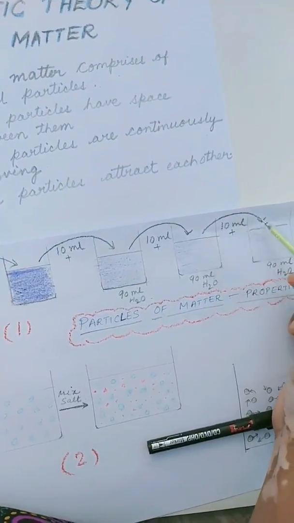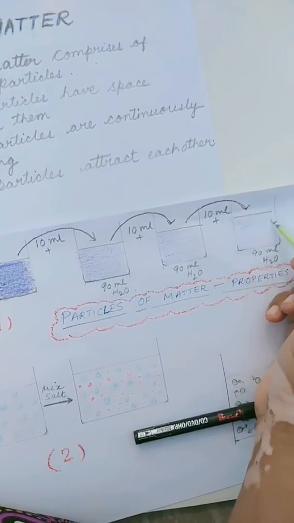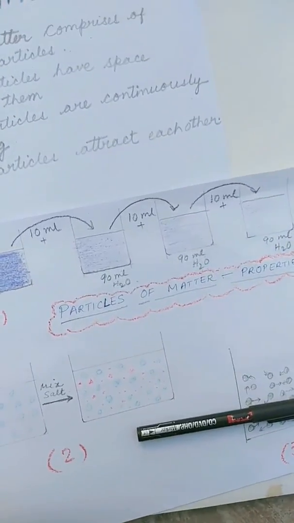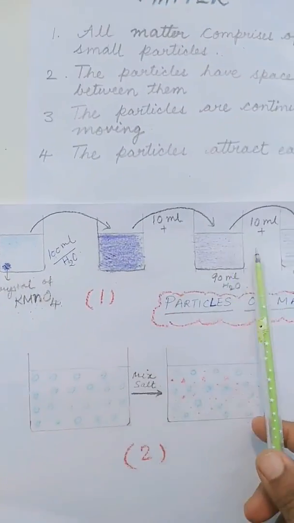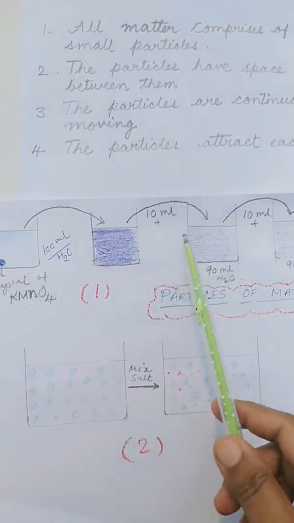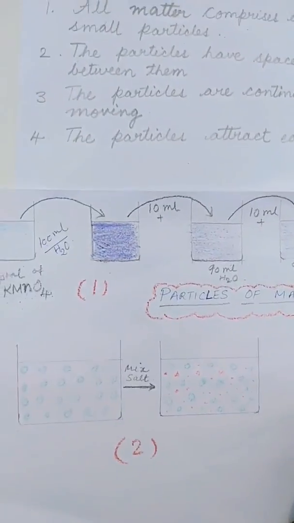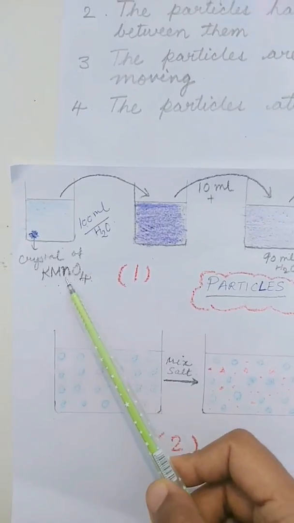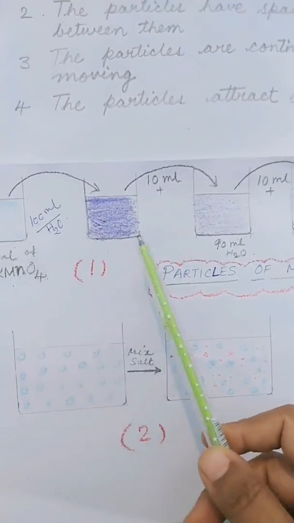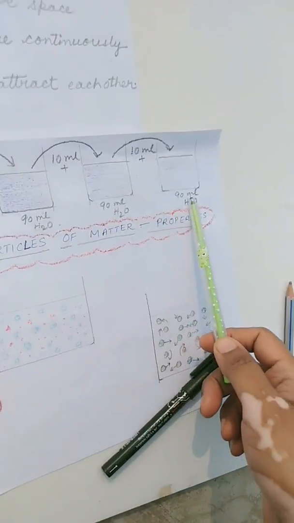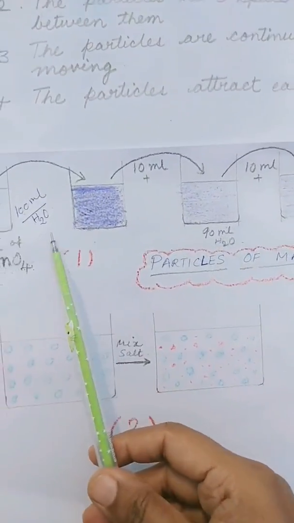So you go on repeating this dilution until you see a very pale color or until you see no color at all. Despite repeated dilutions, you can still see some color in the 8th or 9th beaker. Just a small crystal of potassium permanganate is able to color a large volume of water, say about 1000 ml. What does this indicate?